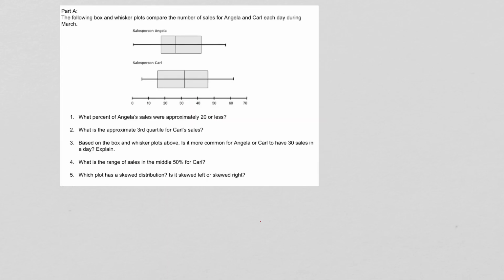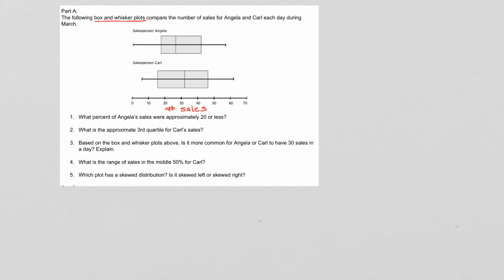Okay, so this is part A of the third question. If you choose question 3, you need to do this part and part B as well. This is a question about box and whisker plots. You guys did a lot of these on the Go Formative assignments. We have 2 salespeople, Angela and Carl, and we're comparing their number of sales. So we're going to write this down here because we want to know what our number line is representing, number of sales down here. All right, we're going to analyze these box and whisker plots.